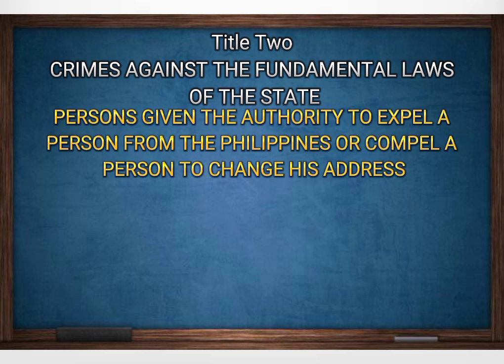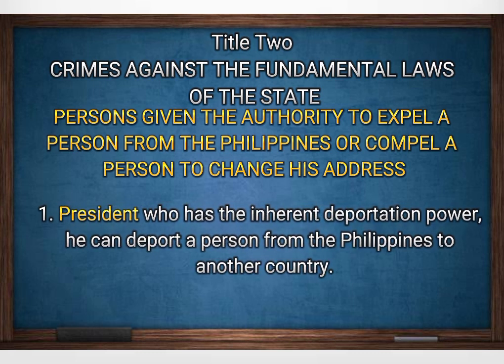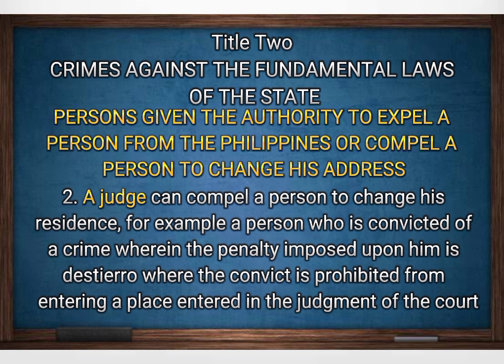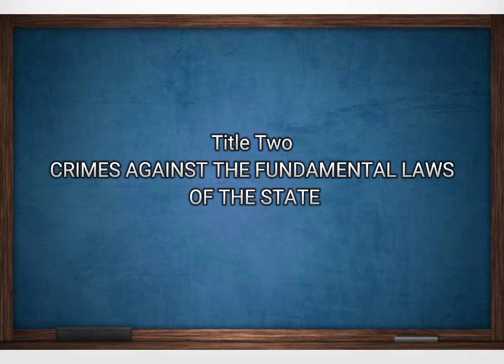Persons given the authority to expel a person from the Philippines or compel a person to change his address: 1. The President, who has the inherent deportation power. He can deport a person from the Philippines to another country. 2. A judge can compel a person to change his residence. For example, a person who is convicted of a crime wherein the penalty imposed upon him is destierro, where the convict is prohibited from entering a place specified in the judgment of the court. That is everything about Section 1 of Title 2, Crimes Against the Fundamental Laws of the State.